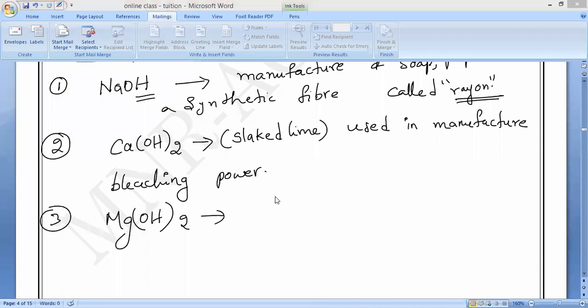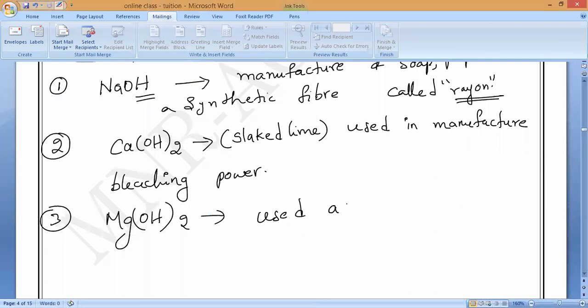It contains what? Antacid. That is what I want: it is used as an antacid. What is the use of an antacid? It will neutralize the acid in the stomach.